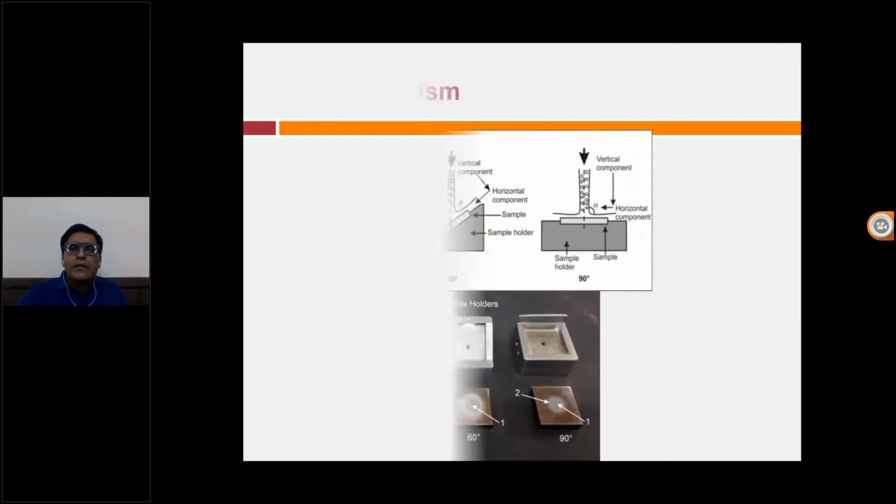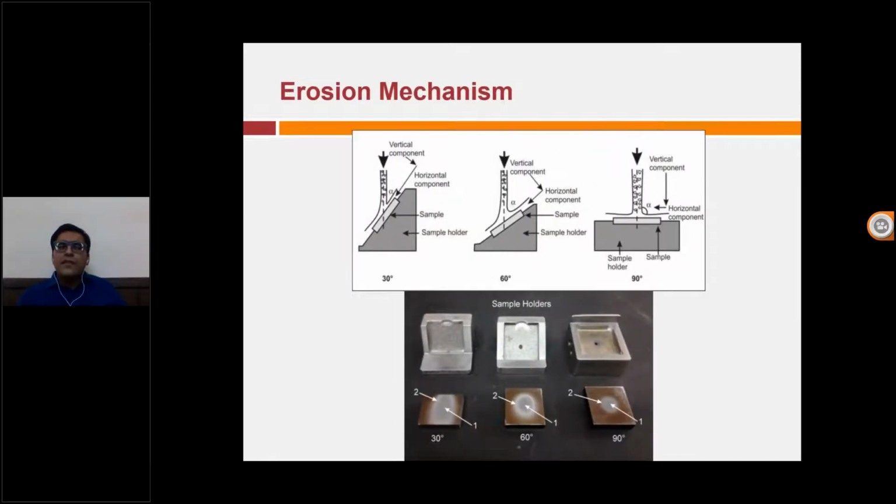Now this is the erosion mechanism. We have done the testing at 3 different angles, 30, 60 and 90 degrees, in order to study how silt interacts with the base material. At 30 degrees, the interaction of the silt with the material is different in comparison to 90 degrees. At 30 degrees, the erodent, your alumina, is sliding over the material. Because of that sliding effect, the scar that is observed is very big. When you go towards 90 degrees, the scar size decreases.